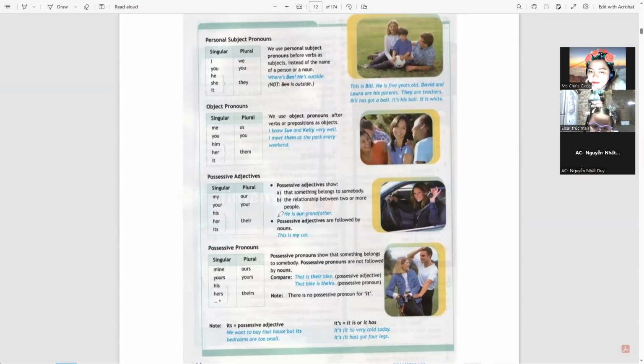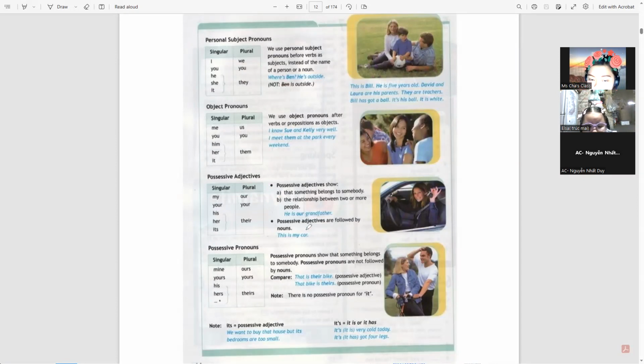Elsa, what is the difference between possessive adjective and possessive pronoun? A possessive adjective shows that something belongs to somebody, the relationship between two or more people.